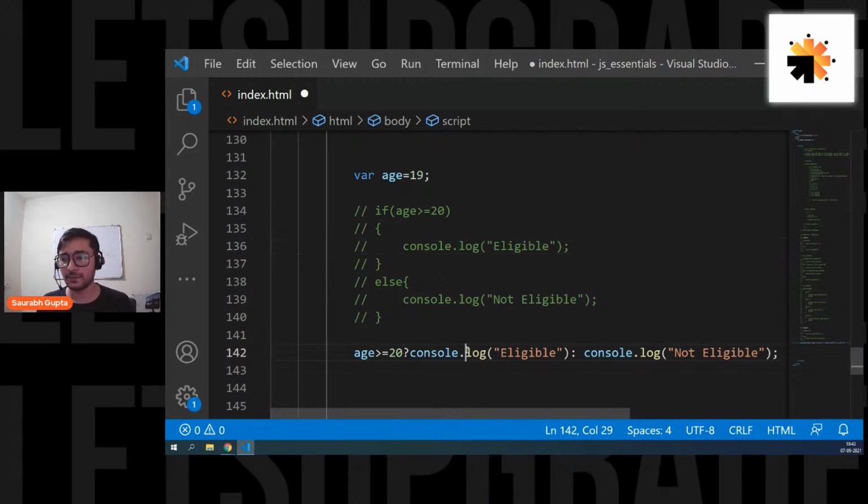Is that clear, Divya? I hope everyone is clear with ternary operators, guys. Okay, so see, guys, now you have three ways. You can use if statements, you can go for ternary operators, or you can go for switch, depending on the situation and how many things you want to do. Simple.